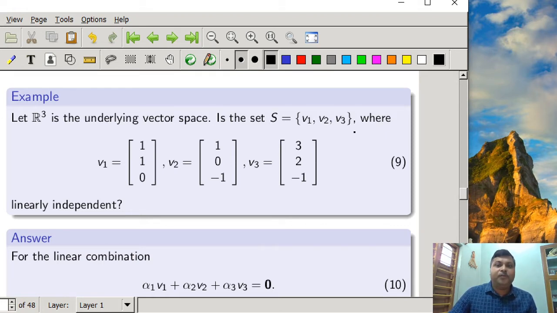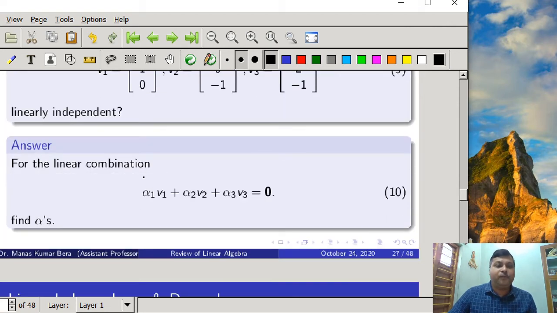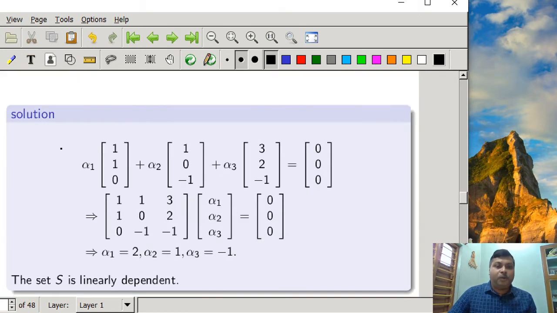Now, another example we have taken: let R3 be the underlying vector space, and we have chosen v1, v2, v3 and constructed a set S where v1, v2, v3 are given by equation 9. Now it has been asked whether it is linearly independent or dependent. The same way, we form the linear combination with the alphas, alpha 1 v1 plus alpha 2 v2 plus alpha 3 v3, and check for what values of alpha it gives the zero vector. We constructed it like this and found the solution for alpha 1, alpha 2, alpha 3.